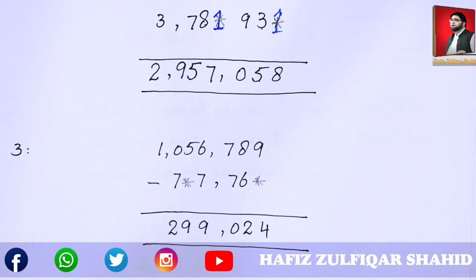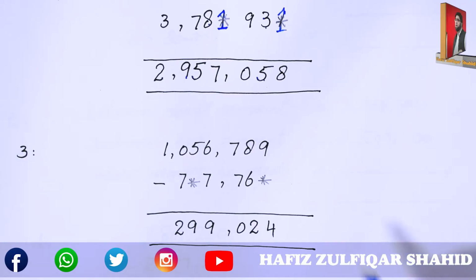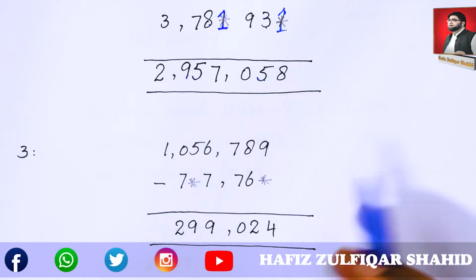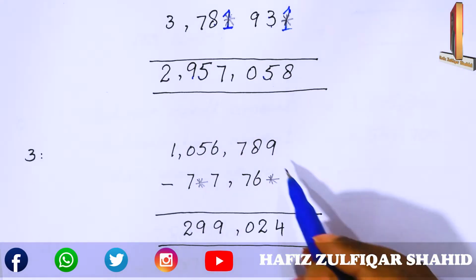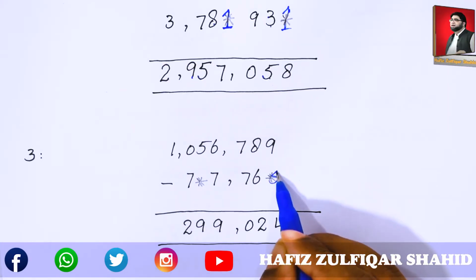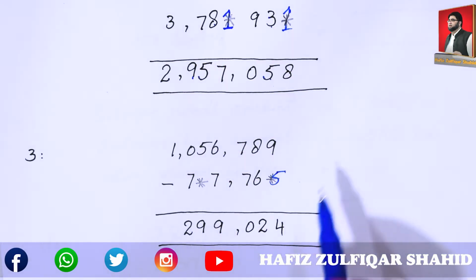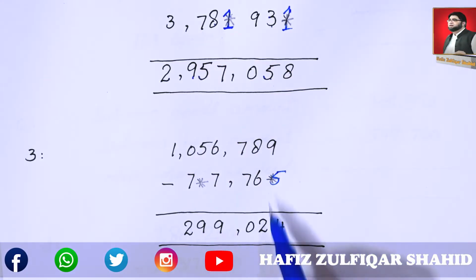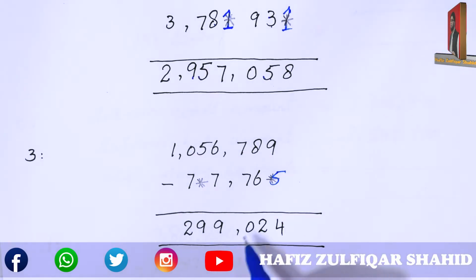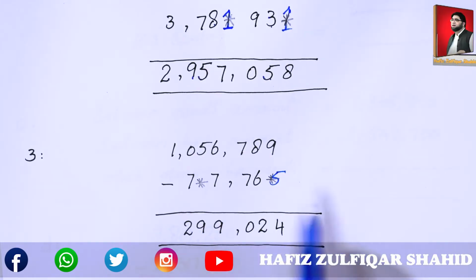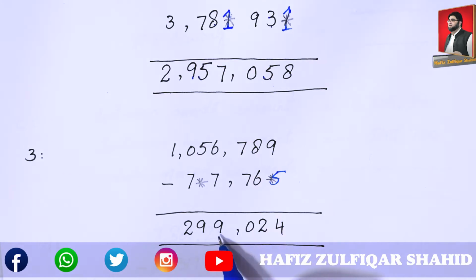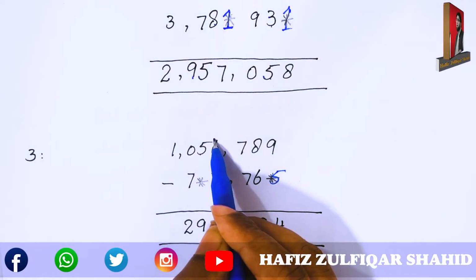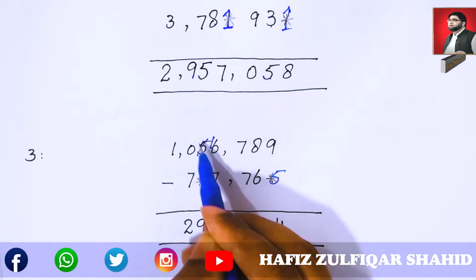Let's have a practice of another question with the same topic. Find out the missing digit. 9 minus 5 equal to 4. Then 8 minus 6 equal to 2. 7 subtraction is equal to 0. Here we have to take a borrow. Make it 16, make it 4.